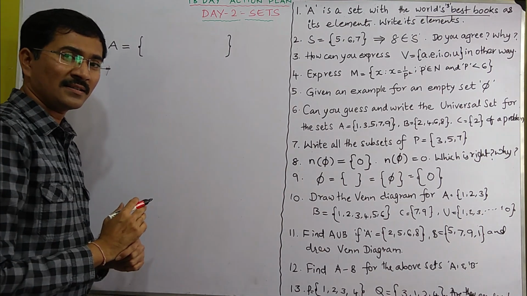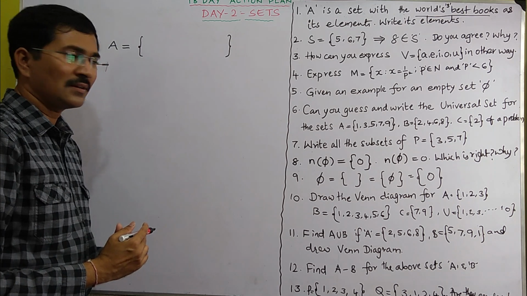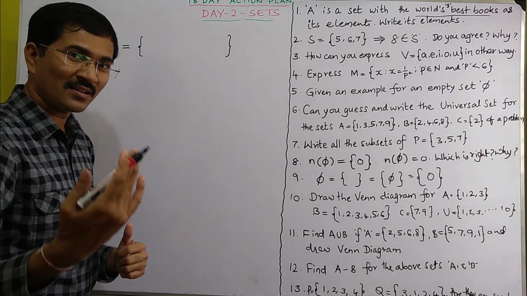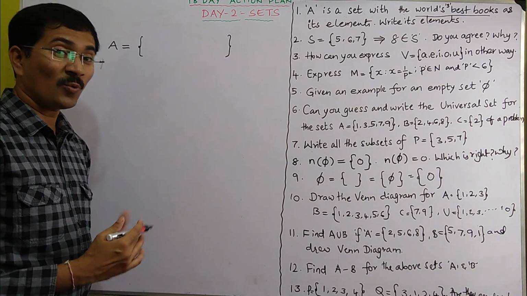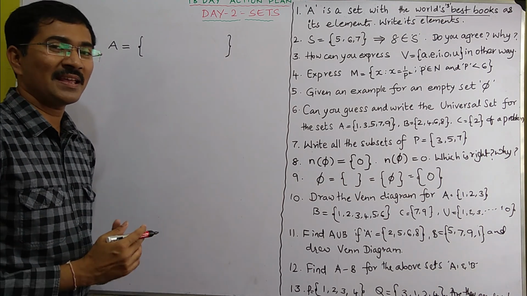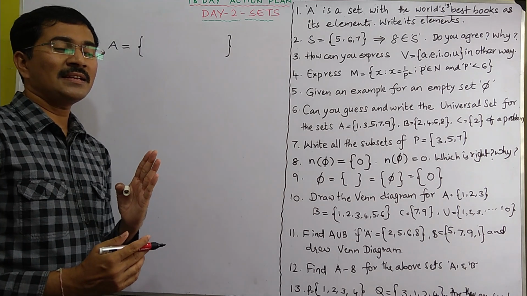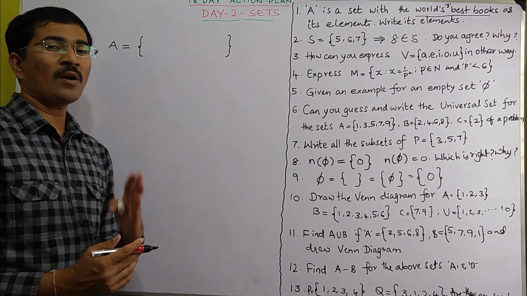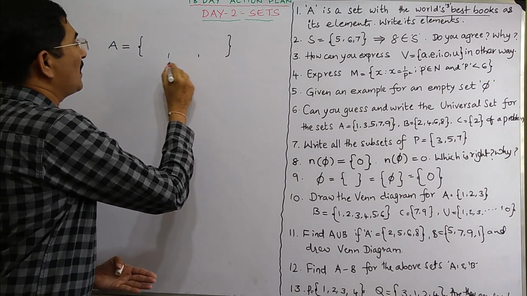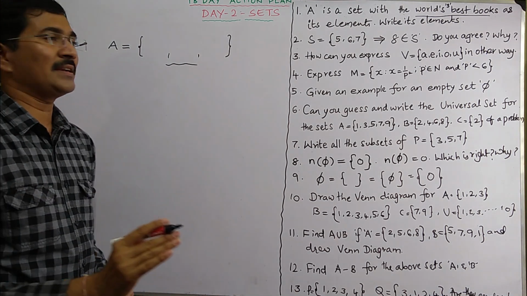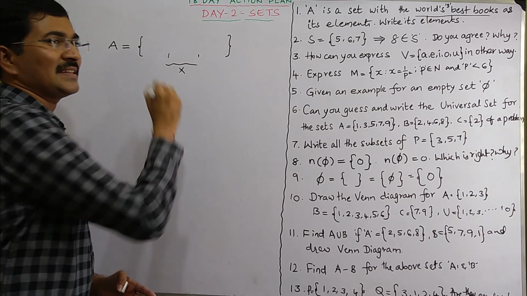Is it the 10th class mathematics textbook? Or is it your favorite Sunday magazine? Or Sports Star? What is it? We can't say, because it varies from person to person. What is best to me may not be best to you. So the best books are not properly defined. So this is not at all a set.